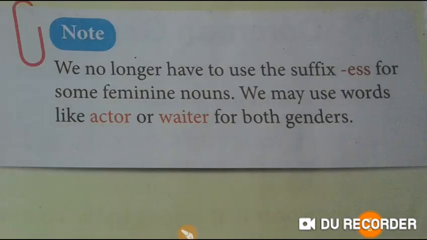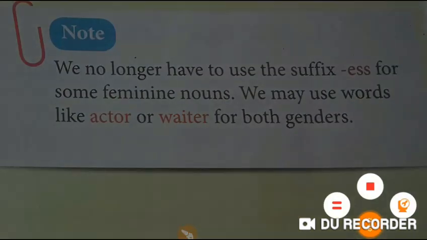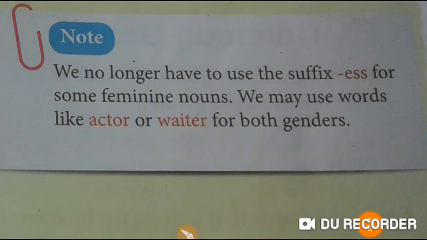So, for the words denoting profession such as actor or waiter, we no longer have to use the suffix ess for changing them into feminine nouns. Means earlier we used to use this suffix, but now we may not use it. We may use the same word as actor or waiter for both masculine and feminine genders.